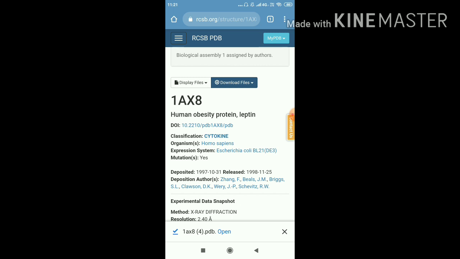So this is the end of our practical demonstration, and in the next demonstration I will show you how a PDB file can be opened in VMD software.